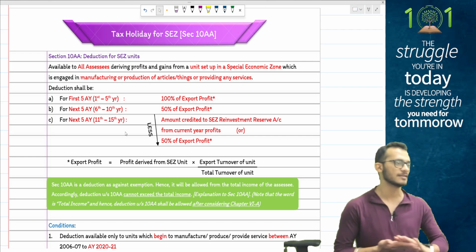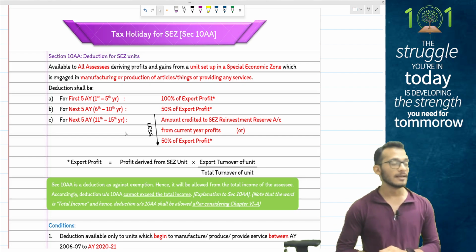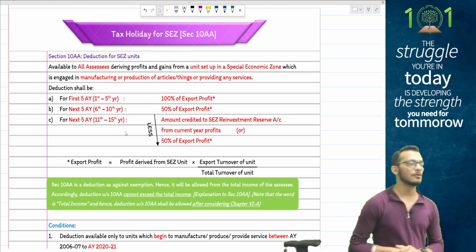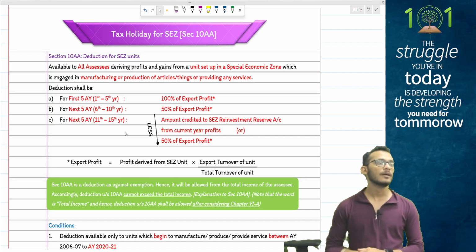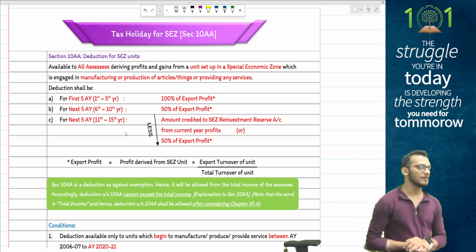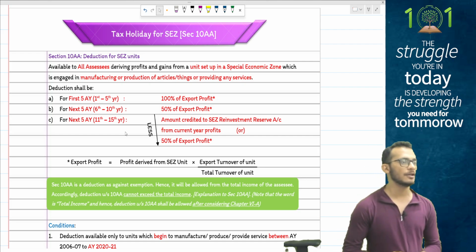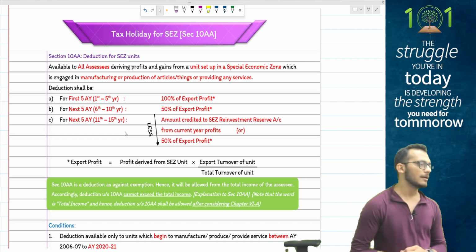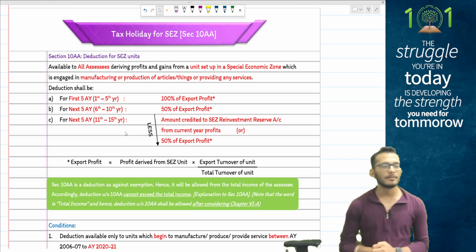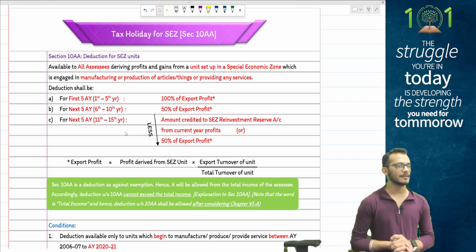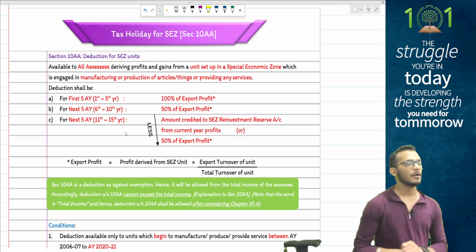You can ignore all other units. This is again a deduction section, people, meaning you can only get this deduction if there is gross total income. For you to get this deduction, people, there are certain rules to follow. Rule number 1, you need to file your return on time. Rule number 2, you cannot get this deduction if you're opting for special regimes. You only get this deduction if you're opting for the normal regime.